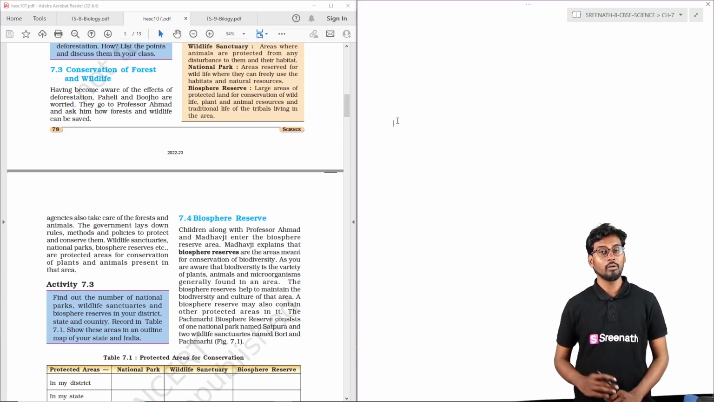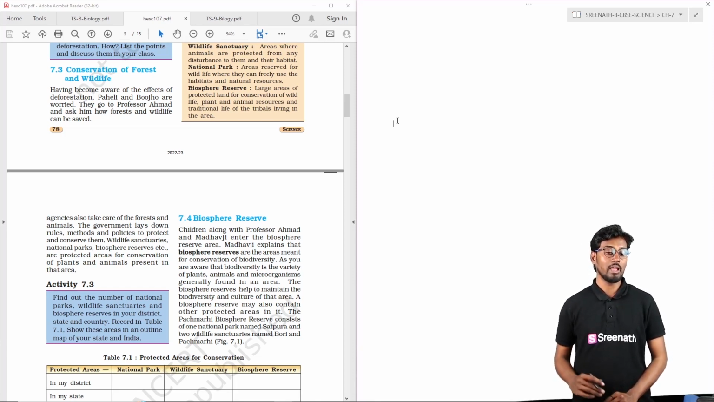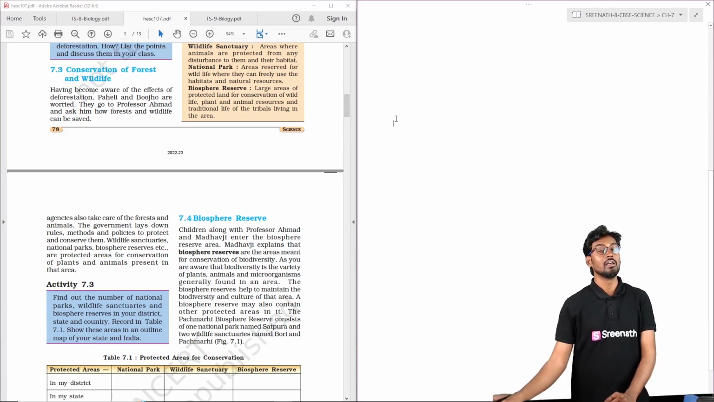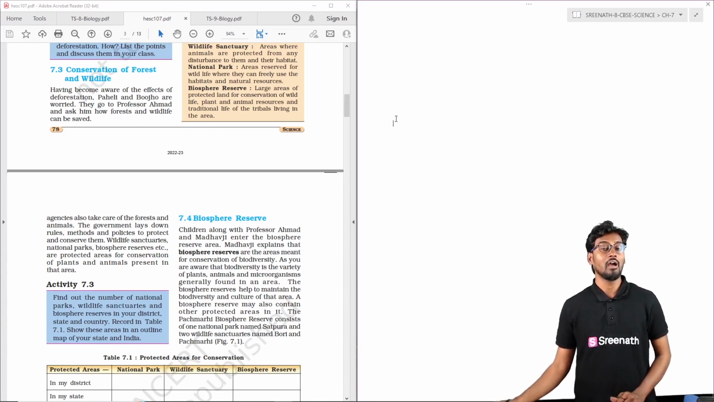So the governments are setting up very strict criminal laws and acts to protect the wildlife and the forest from going into decline because of excessive illegal human activity. Conservation of the forest and the wildlife is possible through stringent and very strict laws imposed by the government, either in the form of wildlife sanctuaries, national parks, or biosphere reserves, where we have very little activity of human beings.